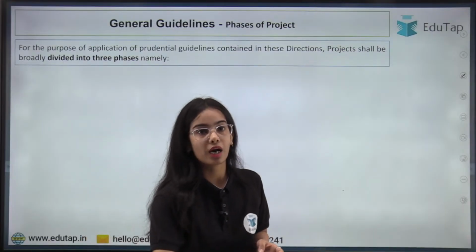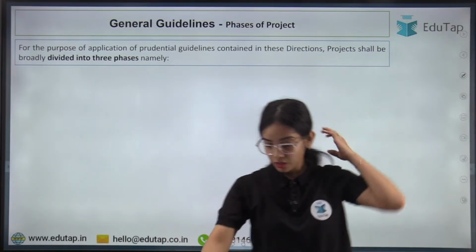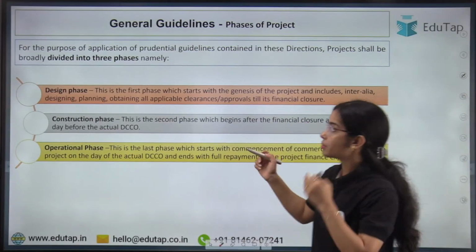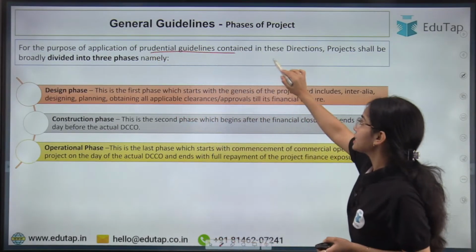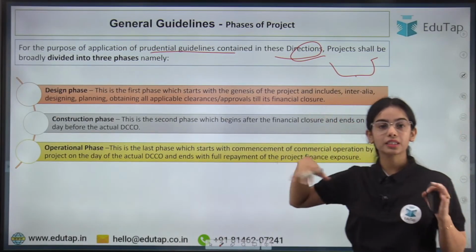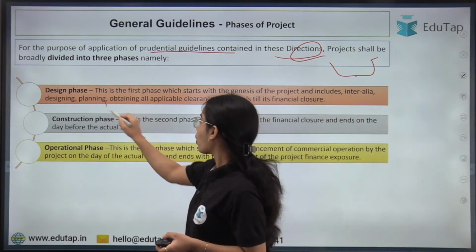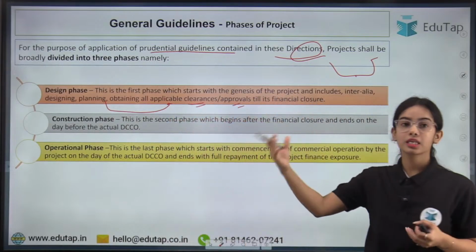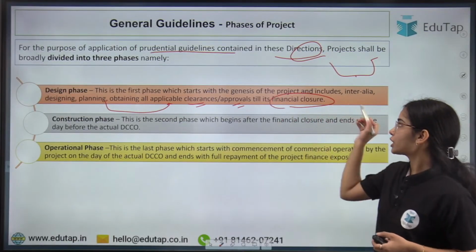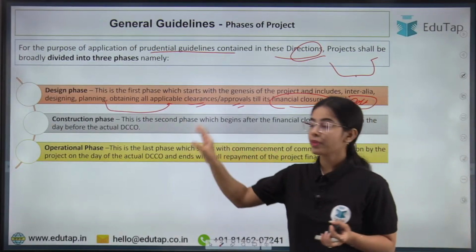Now we will discuss the different guidelines that the banks or the lenders have to follow. General guidelines on the phases of projects. For the purpose of application of the prudential guidelines contained in these directions, a project shall be divided into 3 phases. The design phase is when the entity, that is the borrower, is doing the designing, planning, obtaining all the applicable clearances, approvals, buying the land or taking the right to use the land, till its financial closure, till the debt is approved, till the documents are signed and such.